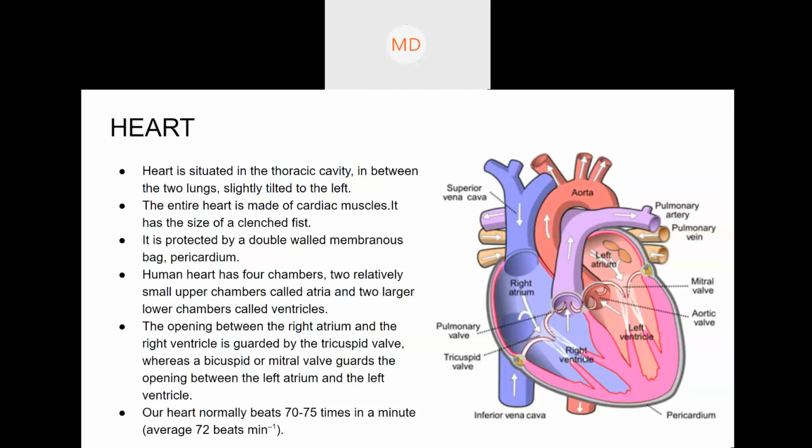Then what will happen? The heart will now contract. First it expanded, now contraction will take place. When it contracts and becomes small, the tricuspid valve will now close and the pulmonary valve will open. So now what will happen? The blood from the right ventricle will flow through the pulmonary artery to the lungs.